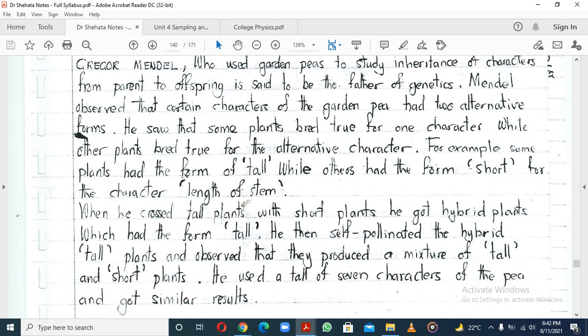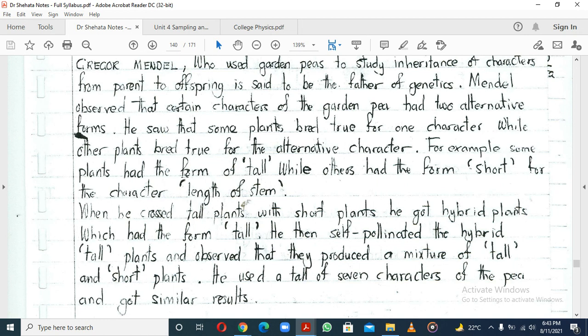So he thought, wait, this is quite interesting. Why is it that every character of the garden peas seems to have an alternative form? It can either be short or tall. It can have yellow petals, or maybe red petals. So he realized that they had alternative forms.